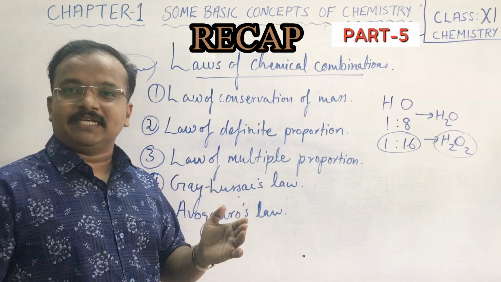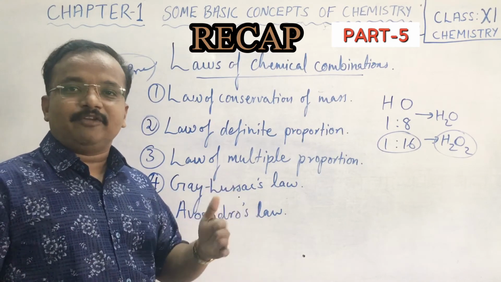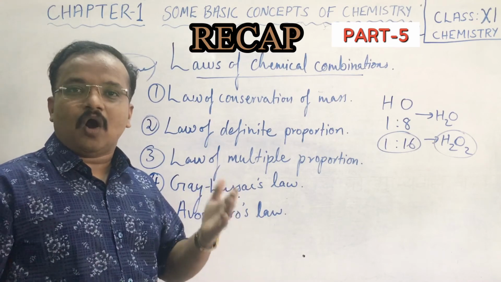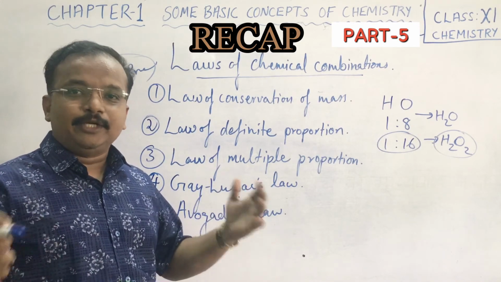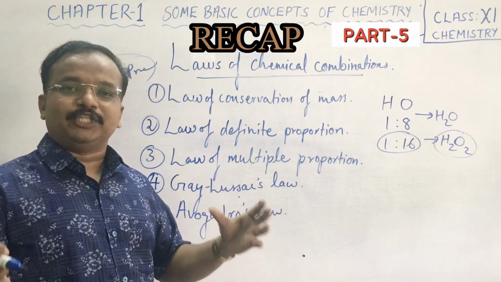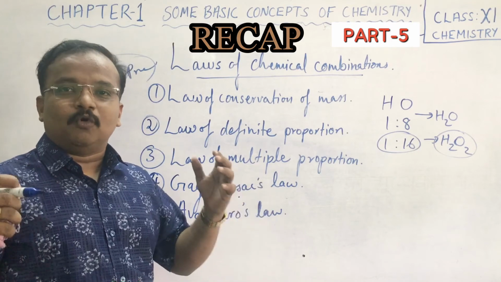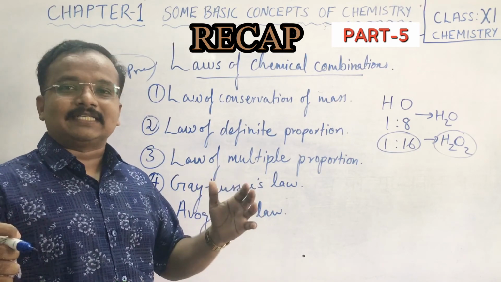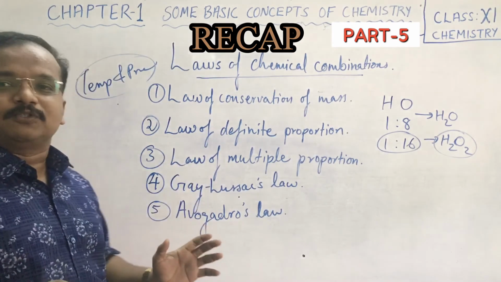Gay-Lussac says that when gases combine or are produced in a chemical reaction, they always form a simple ratio by volume, provided all gases are at the same temperature and pressure. Almost a similar thing Avogadro also said.